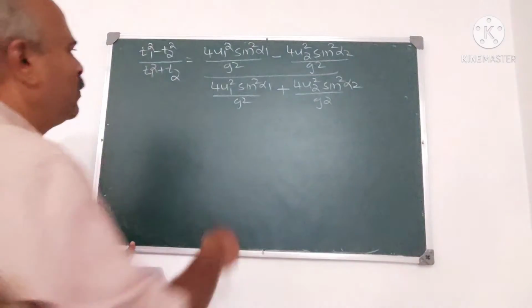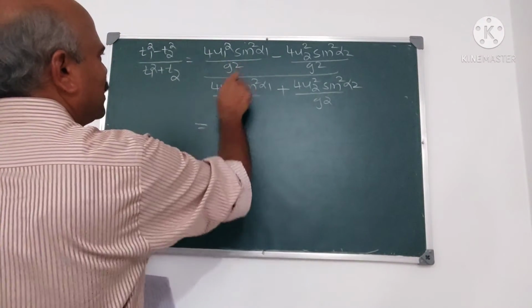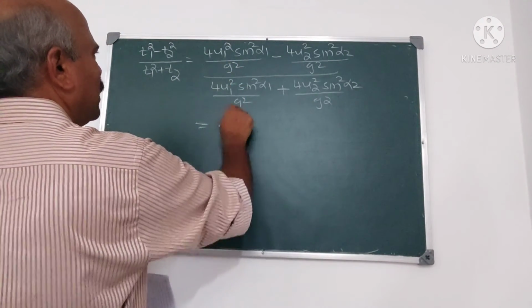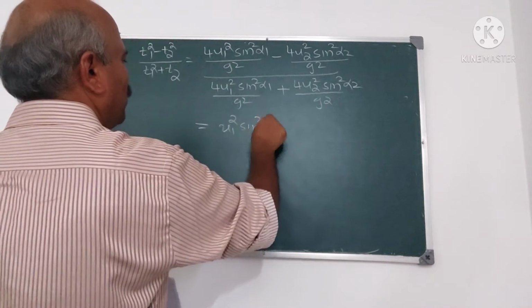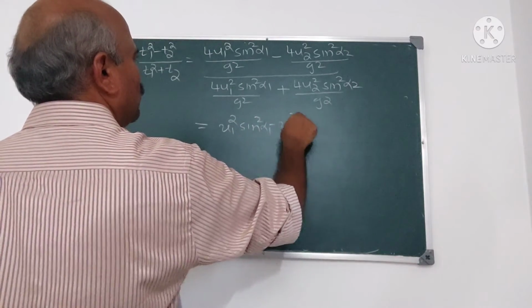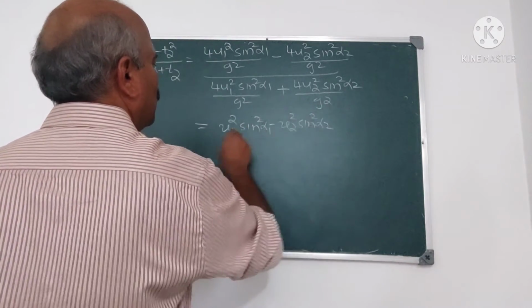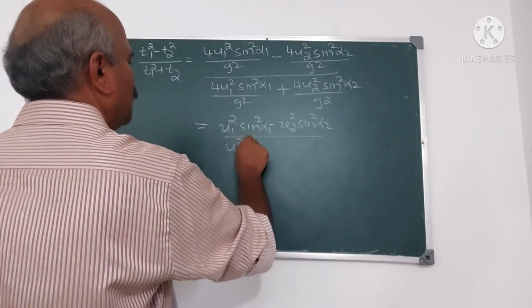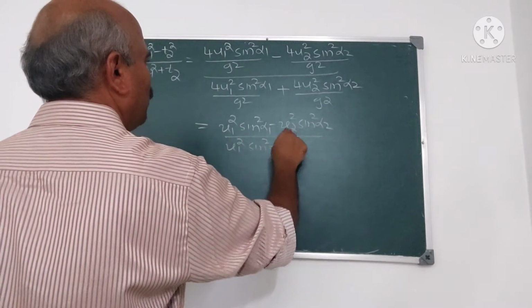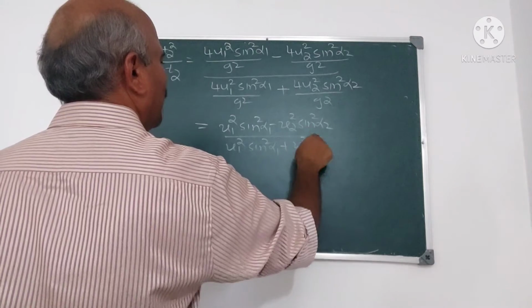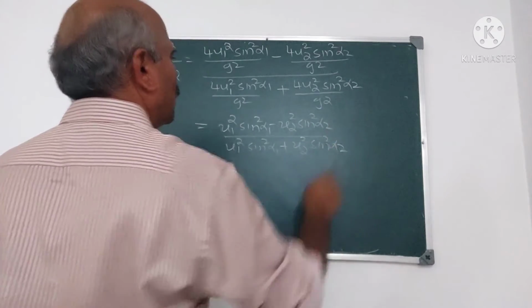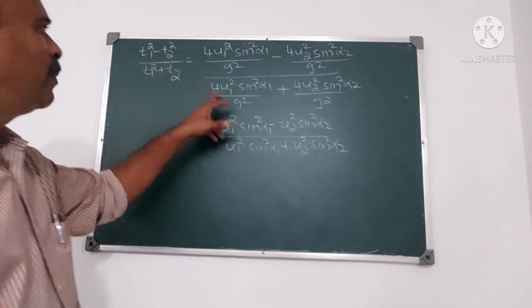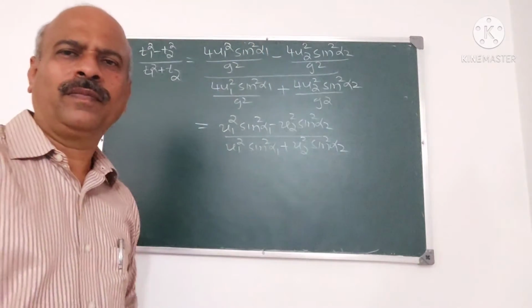Now how to simplify? 4 by g square gets cancelled. We get u1 square sin square alpha 1 minus u2 square sin square alpha 2, divided by u1 square sin square alpha 1 plus u2 square sin square alpha 2, correct? Because this 4 by g square gets cancelled, that is the first step.